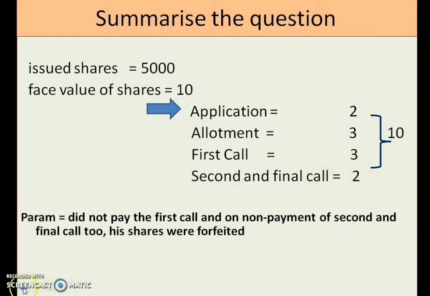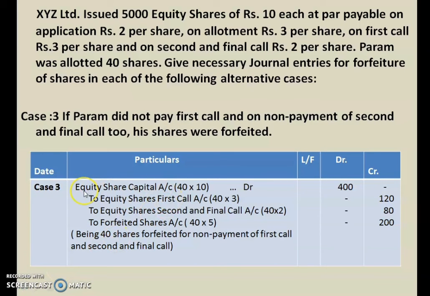So when we pass the journal entry, in this case the journal entry goes this way: equity share capital account debited, 40 forfeited shares of Param into called up money. As you saw, all the shares were called up, so you have to multiply 10 rupees with the forfeited shares.